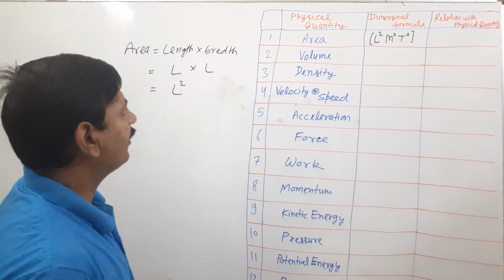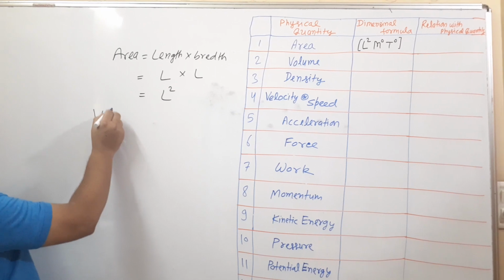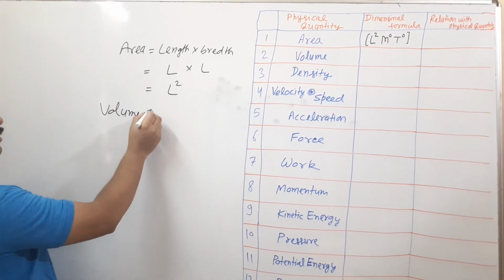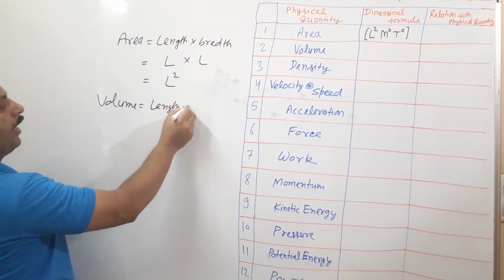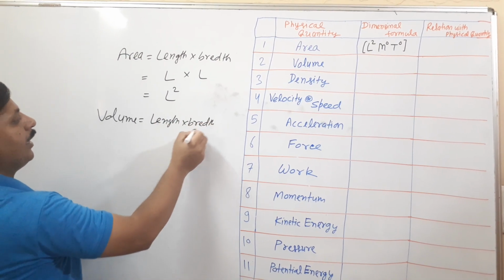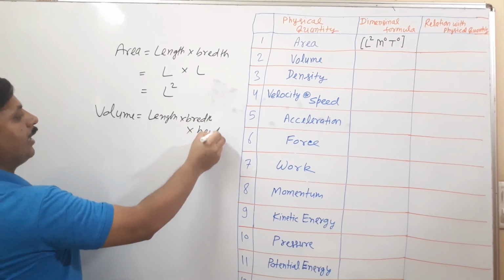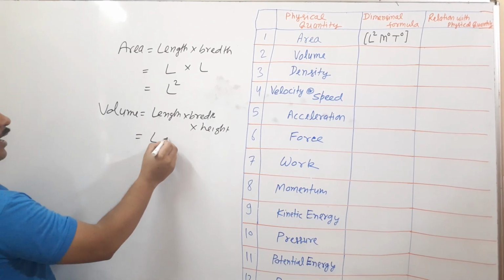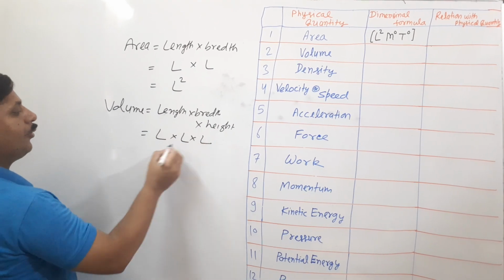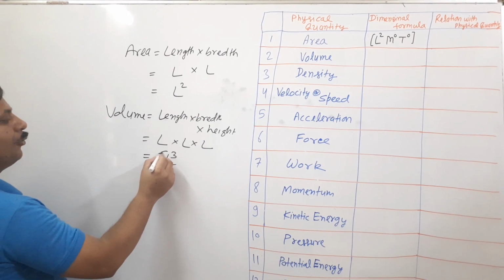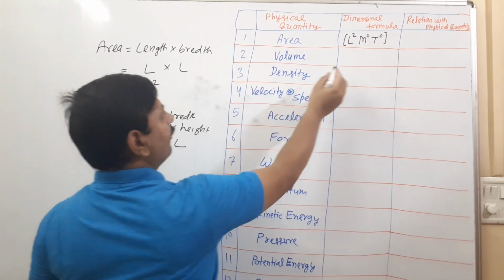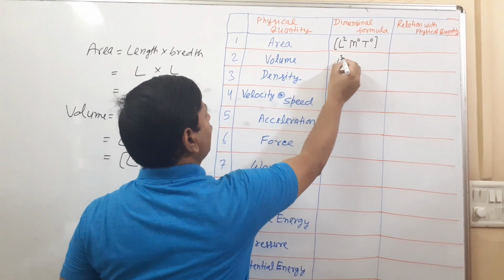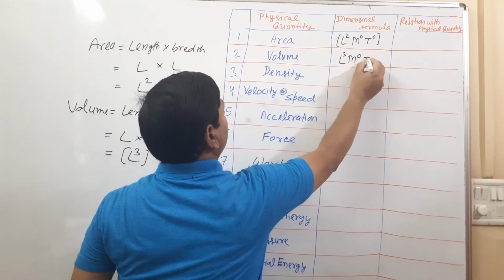In the same way, if we go for the volume. Volume is what? Length into breadth into height. So this is L into L into L. So that is L cube. If we write the dimension formula of volume, this is L cube M0 T0.